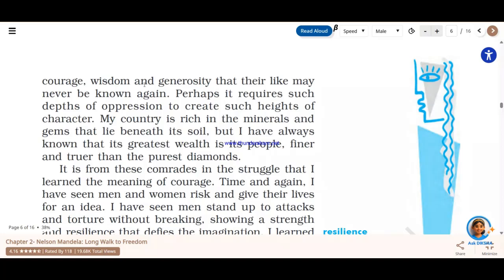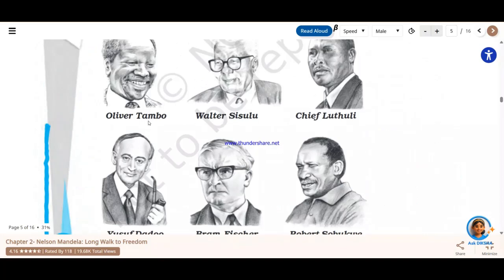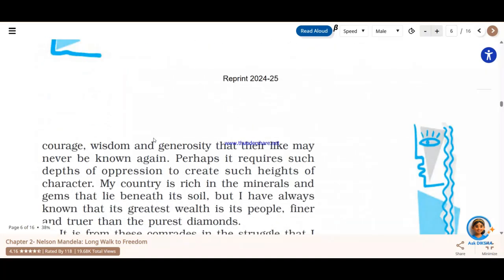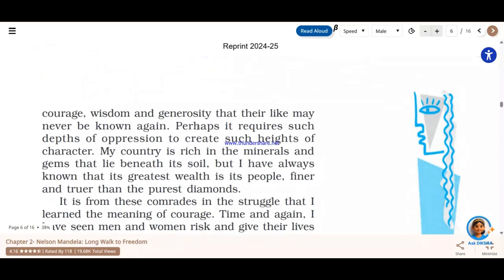Now, why these people were created, or why there were people who wanted to fight for freedom no matter whatever the consequences are, whatever the result, I mean they knew the result is freedom. They knew that a free country is what should be the result of it. And what exactly Nelson Mandela is trying to say is this, that extraordinary courage, extraordinary wisdom and generosity, how it